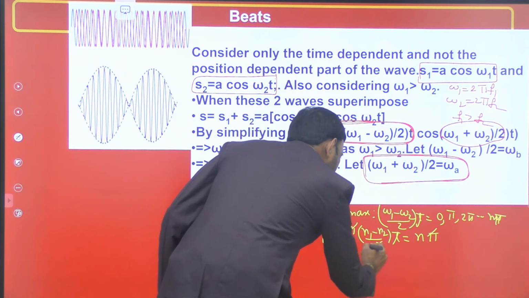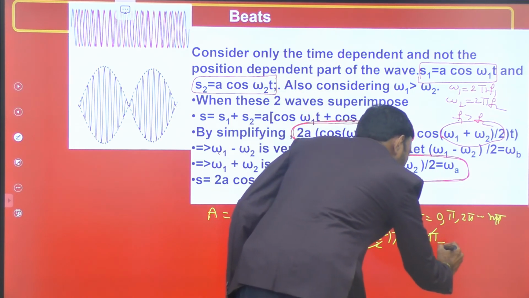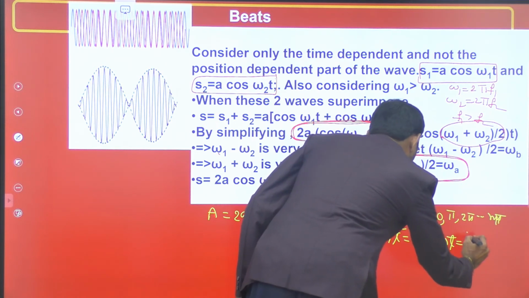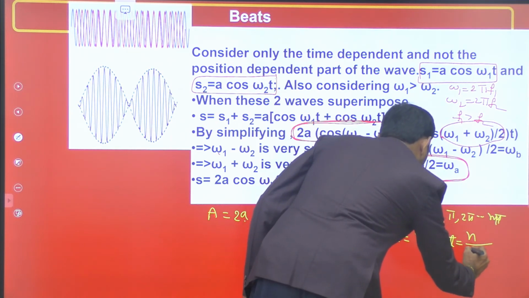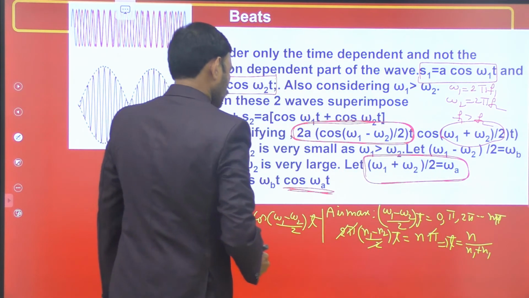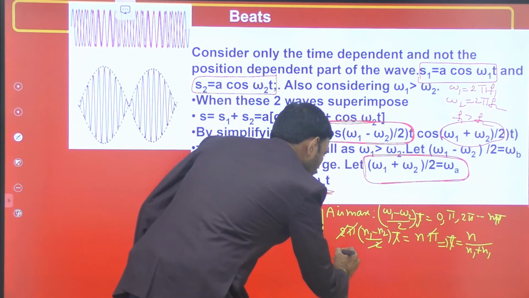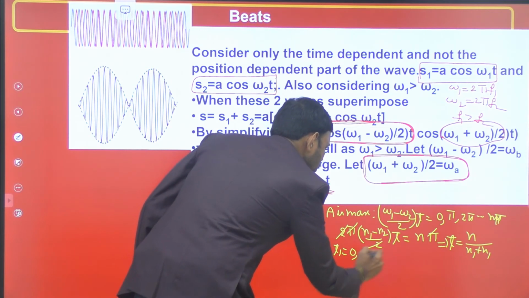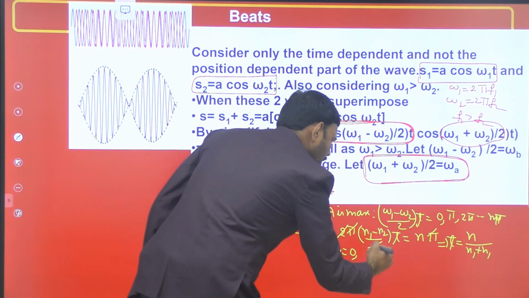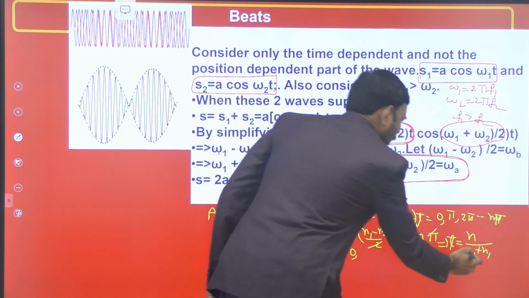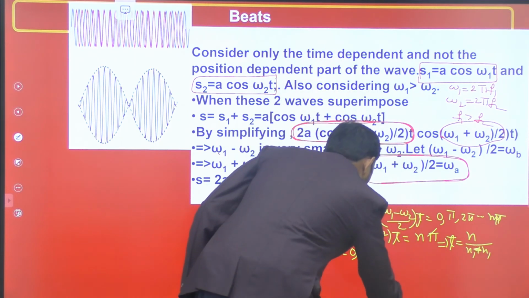Then the time for which we get a maximum value, n is an integer starting from 0, is n by (n1 minus n2). So first time we get maximum value at t1 equal to 0 seconds, n is 0. Next time we get maximum value at 1 by (n1 minus n2).